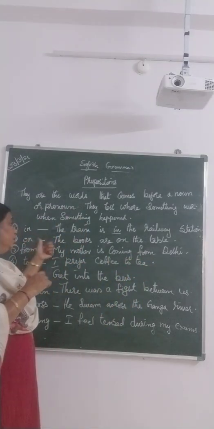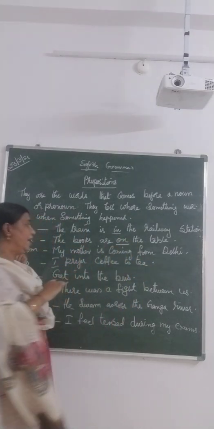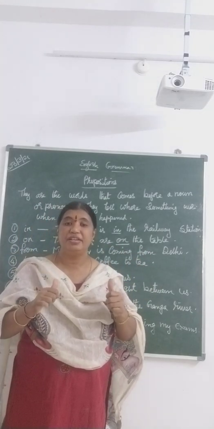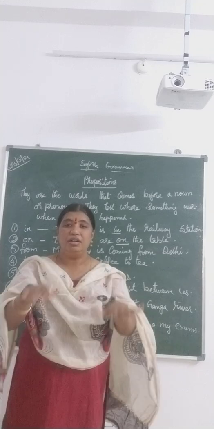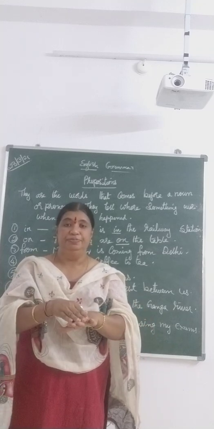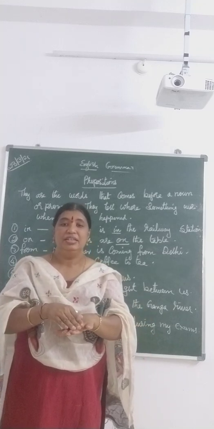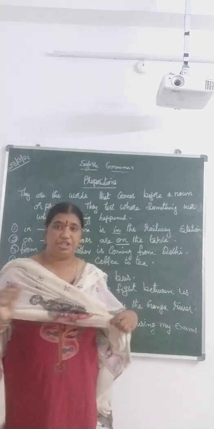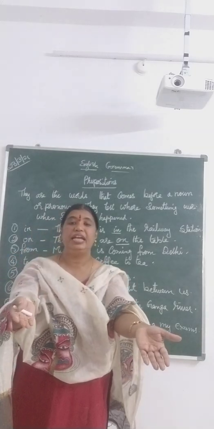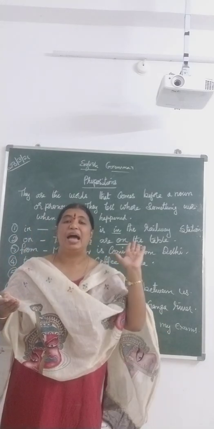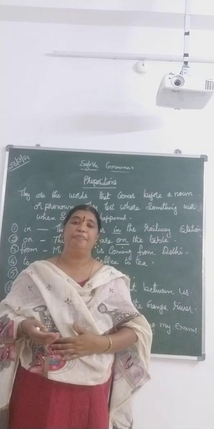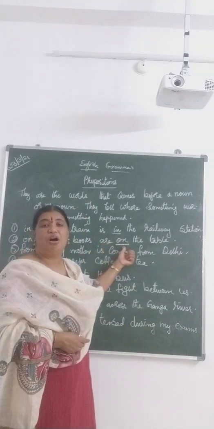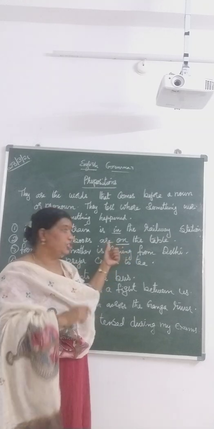Now, on. The books are on the table. It is telling you the position of the object, where it is: on the table. On means surface, above. Understood? So there the word on becomes a preposition. I have kept the books on the table. Where are my books? Ma'am, books are on the table. Understood now? So the word on here is a preposition.